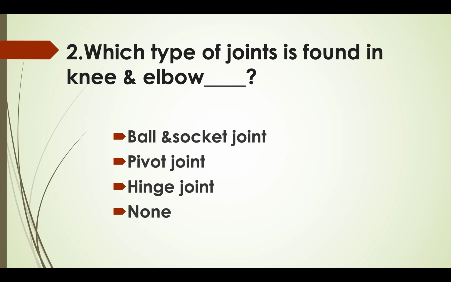Which type of joints is found in knee and elbow? Ball and socket joint, pivot joint, hinge joint, and none of these. Answer: hinge joint.